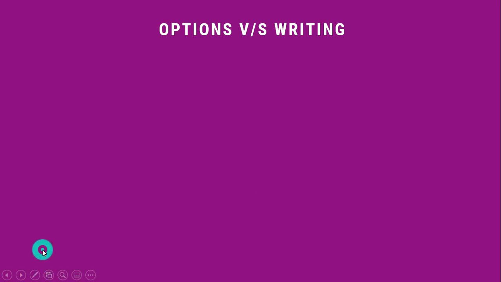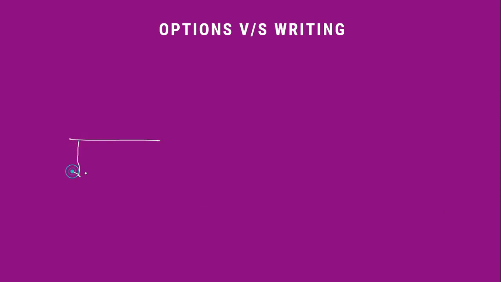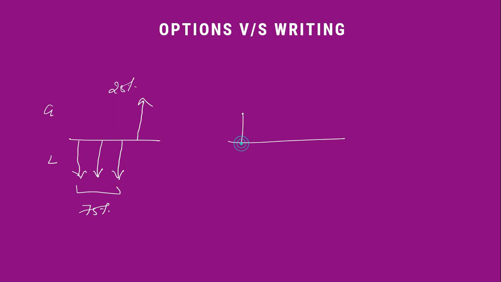To summarize, when you buy an option, if the option stays flat, you lose. If the option goes against you, you lose. If the option moves in your favor very slowly, you still lose. Only if there's a rapid movement in your favor, you make profit. So yes, gains are unlimited and losses are limited, but the losing probability is 75% and winning probability is only 25%. Whereas in option writing, if the stock stays flat, you still make money.